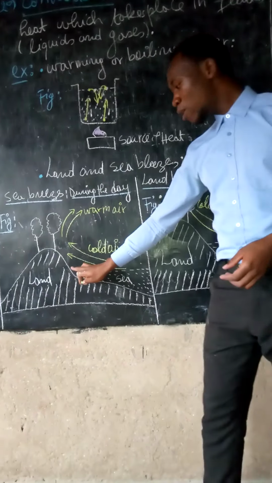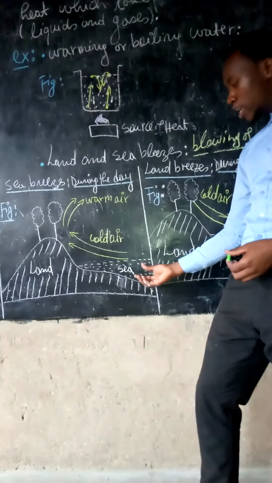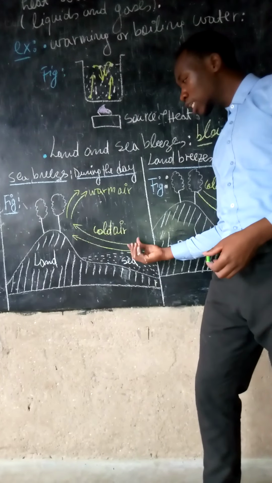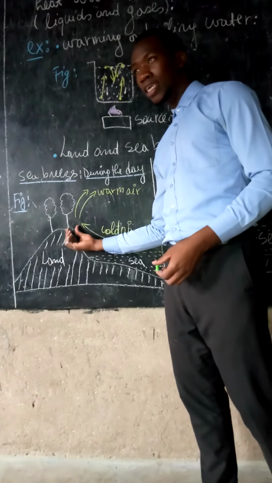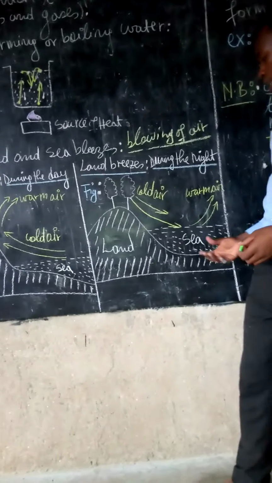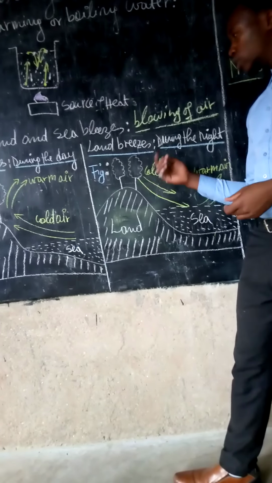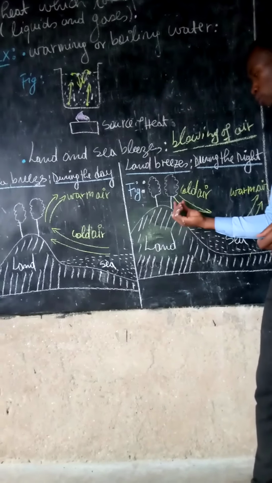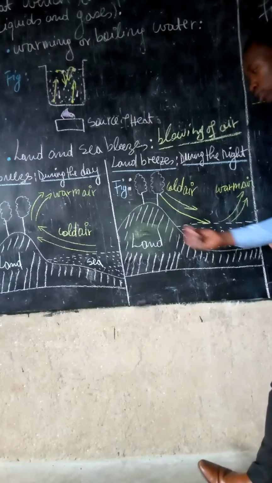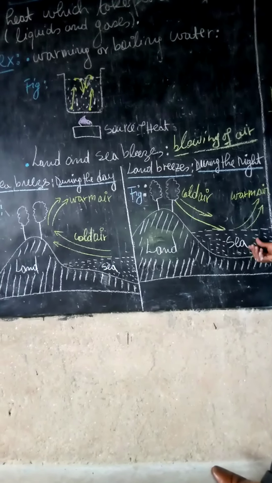So people at the shores, at the coastal land or at the beach, will experience a wind blowing from the sea surface toward the land surface. During the night, they will experience the wind blowing from the land to the sea, because the land is a good loser of heat. So there is coldness at the land during the night compared to the sea.